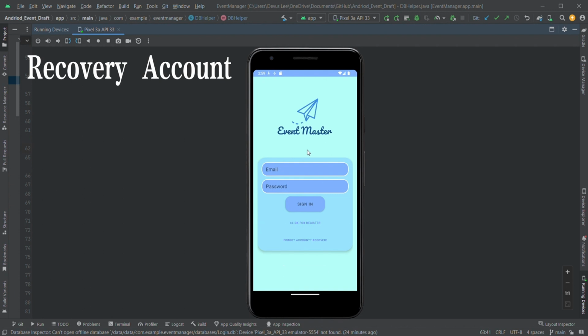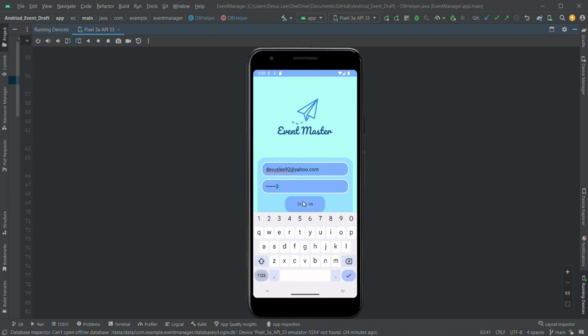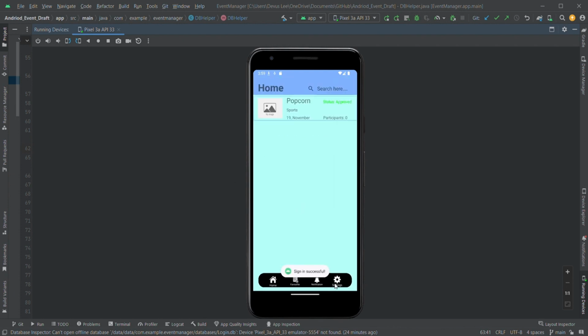And then I will now test it over here. I'll log back in my account with test123 and sign in. Sign in successful.